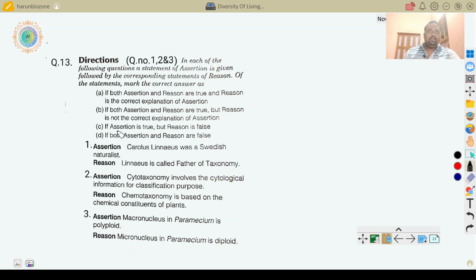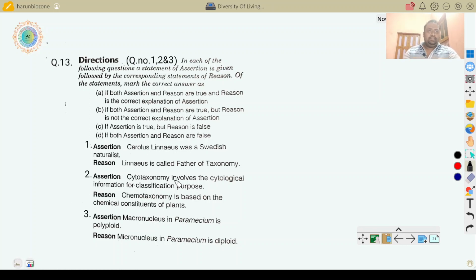Both assertion and reason are true and reason is the correct explanation of assertion. Or, both assertion and reason are true, but reason is not the correct explanation of assertion. This B answer is correct. Carolus Linnaeus was a Swedish naturalist. Carolus Linnaeus is called the father of taxonomy. So, both the options are correct, but reason is not the correct explanation of assertion. So, here the B answer is right.